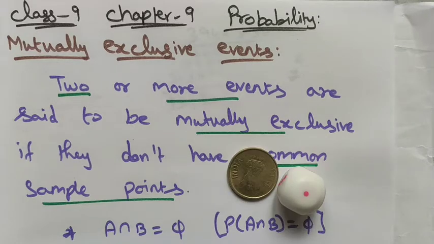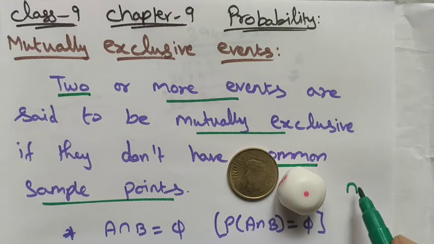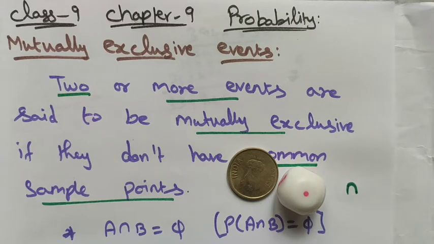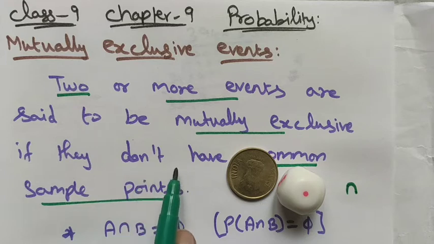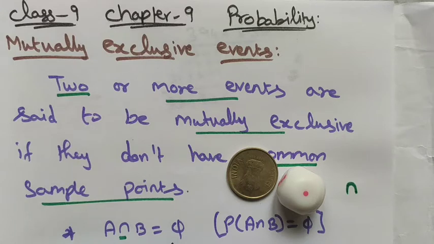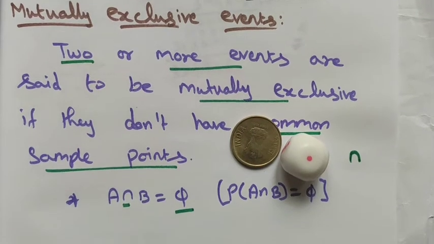We are already familiar with the set language. The intersection is indicated as the common elements. Here, not having a common sample point means the intersection is phi, that is, the empty set.